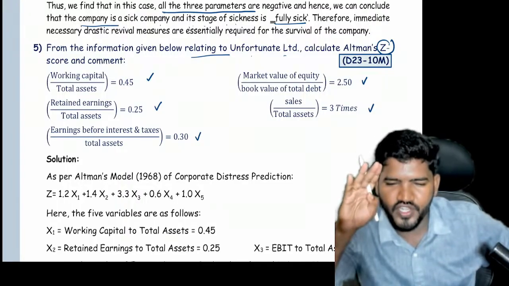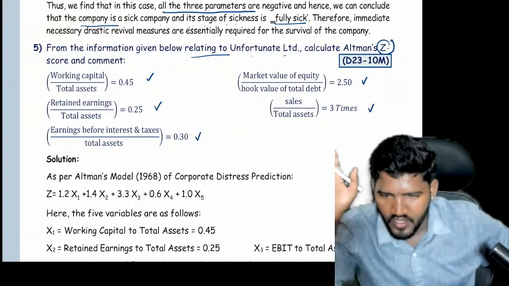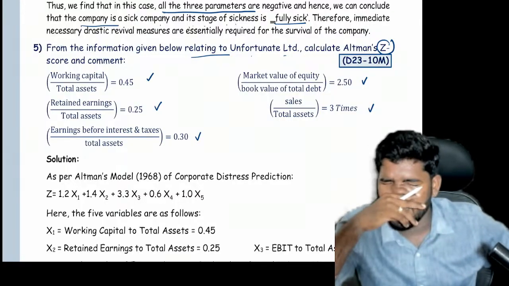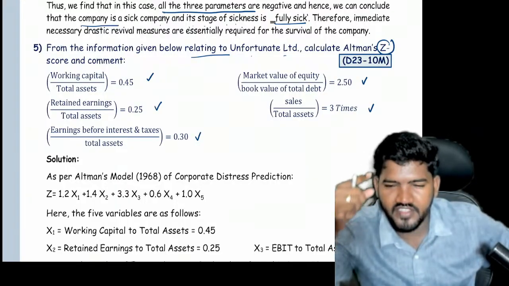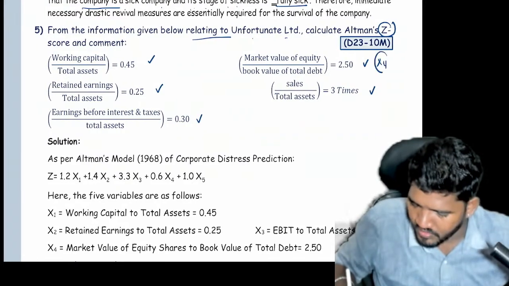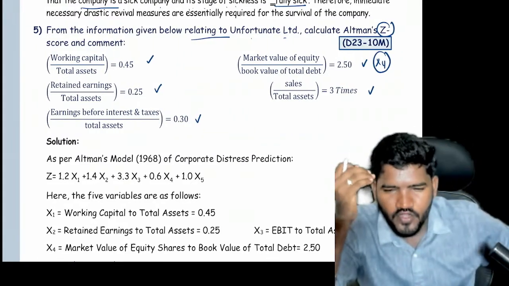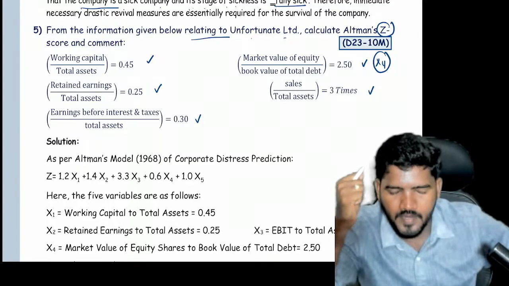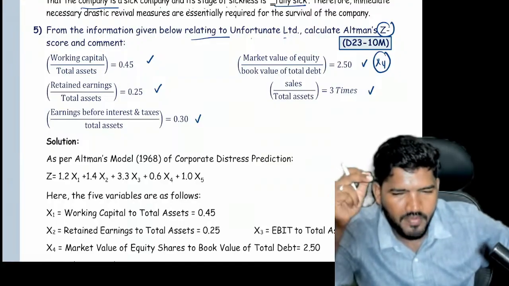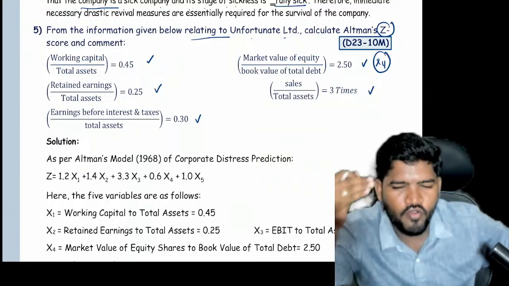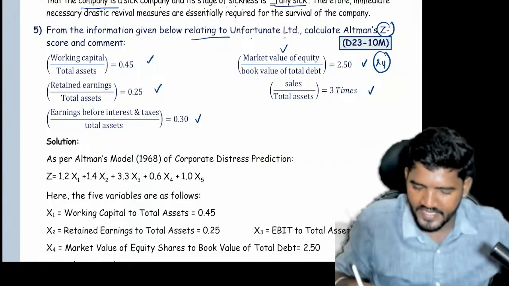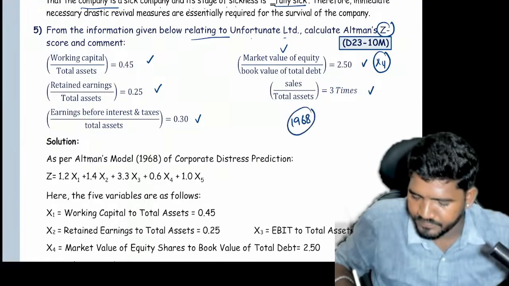I already told how to decide the model. If you have only 4 ratios, it is Model C. If you have 5 ratios, next you have to check two models, 68 and 83, with the help of X4. Let us check X4. If X4 is the market value of equity share capital and preference share capital divided by book value of total debt, it is the 1968 model. If it is the book value of preference share capital and equity share capital divided by book value of total debt, it is the 1983 model. Here they provided the market value of equity, so it is the 1968 model.